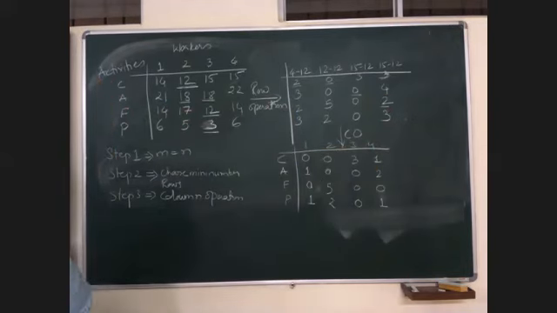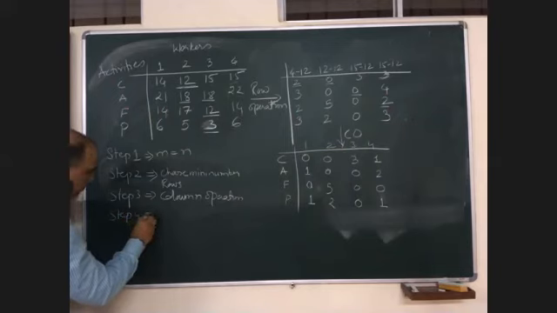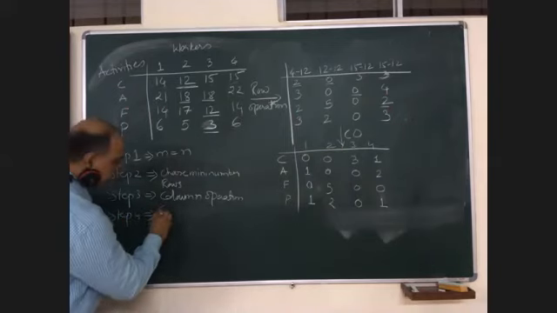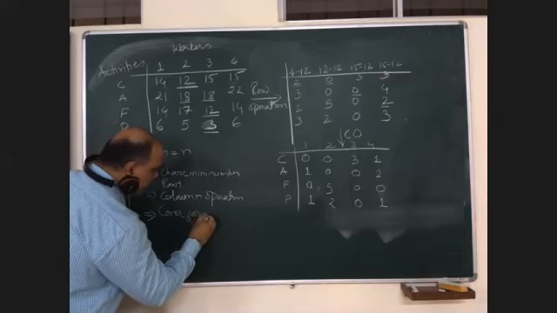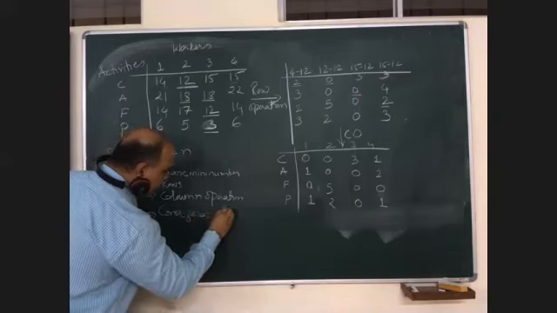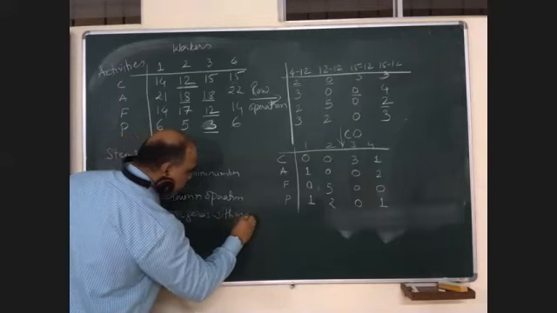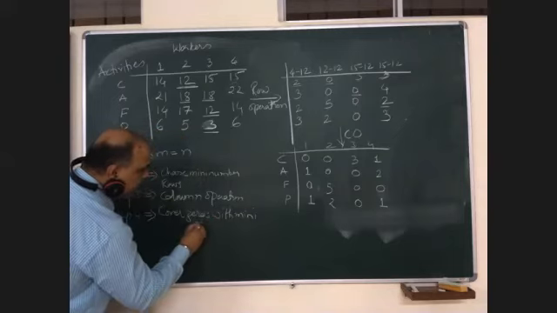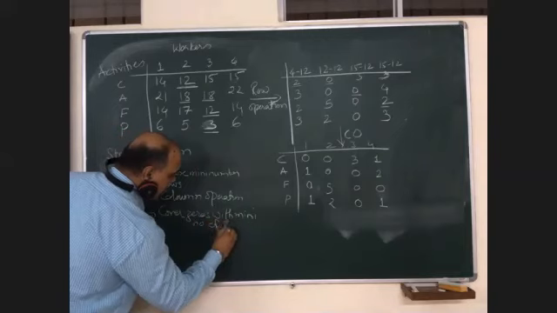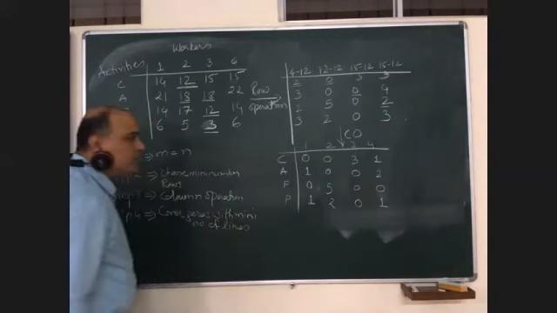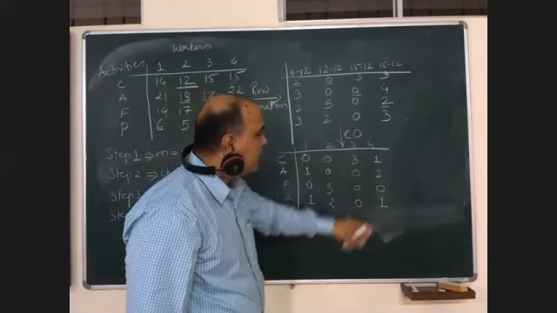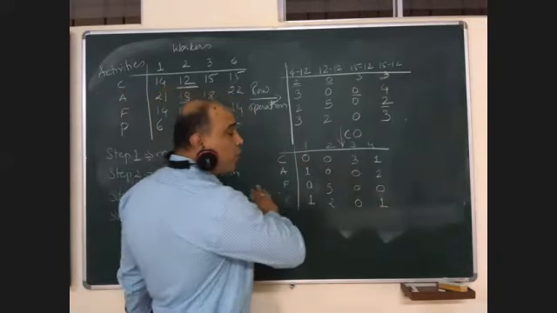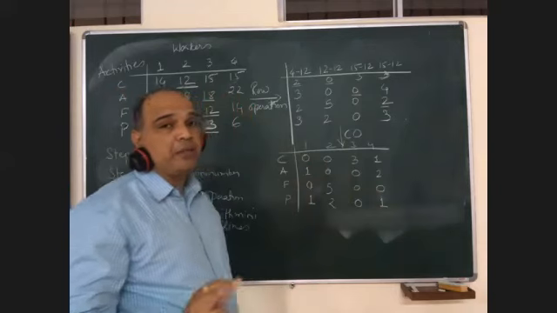Clear? Now, step 4: cover zeros with the minimum number of lines. See, there are zeros: 1, 2, 1, 2, 1, 2, 3, 1. You need to cover all the zeros with the minimum number of lines.